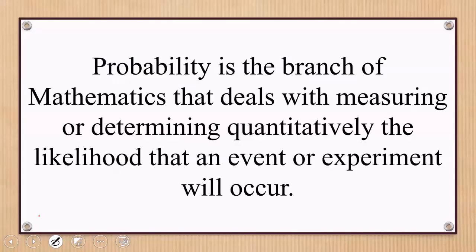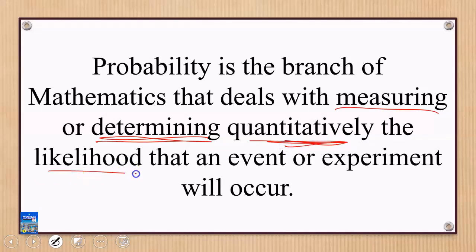So what we are trying to say here is that probability is a branch of mathematics that deals with measuring, or determining, using quantitative values, numbers, the likelihood that an event or an experiment will occur.